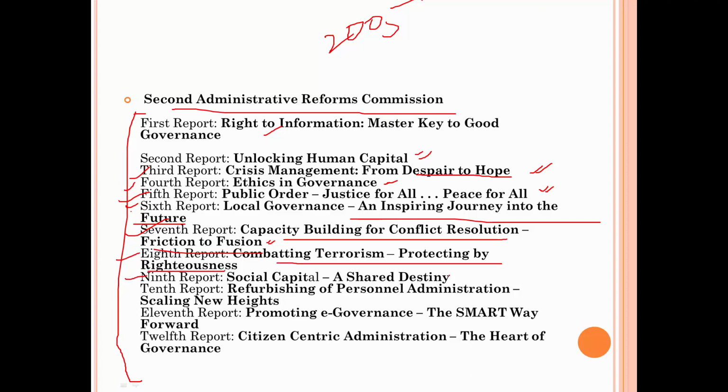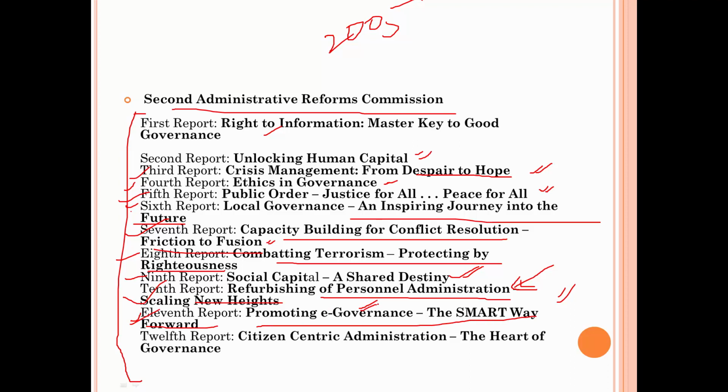Ninth report is social capital as shared destiny. In social capital, they have given several ways like societies, self-help groups, agencies, and all those things where the people come together in order to formulate an environment where they help each other in order to develop. Then 10th report is refurbishing of personnel administration, scaling new heights. You know that our personnel administration requires a lot of reforms, so they have given recommendations regarding that. 11th report was promoting e-governance, the smart way forward.